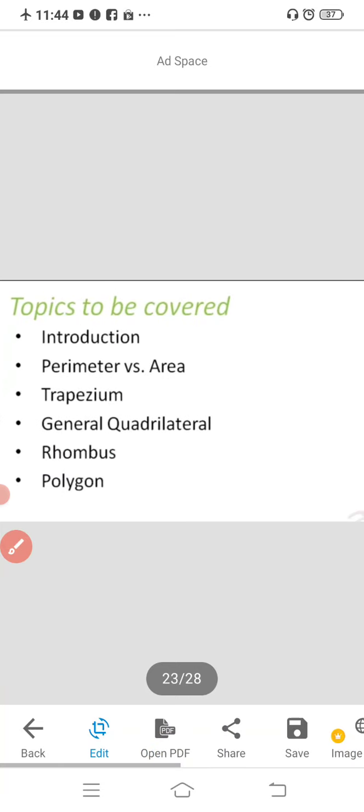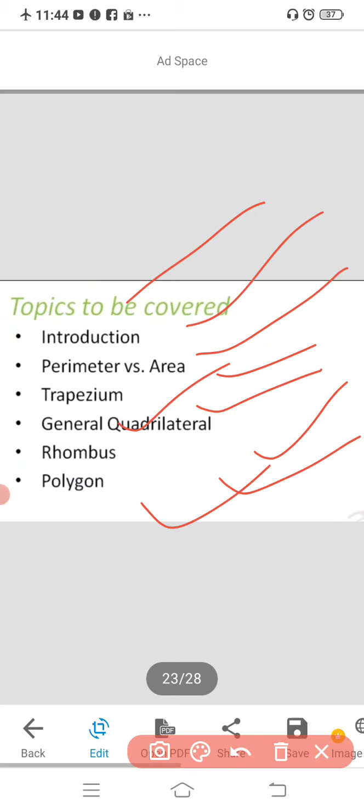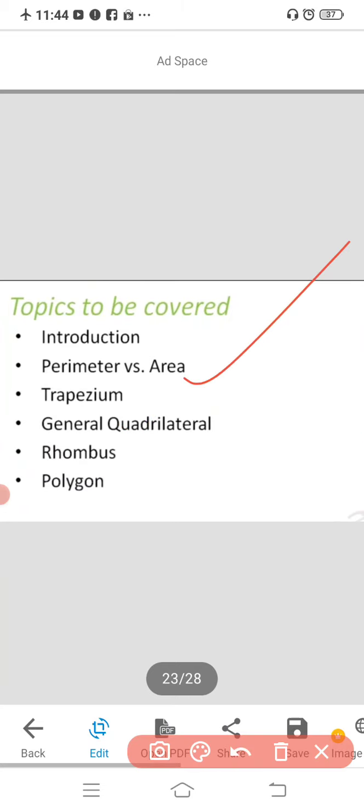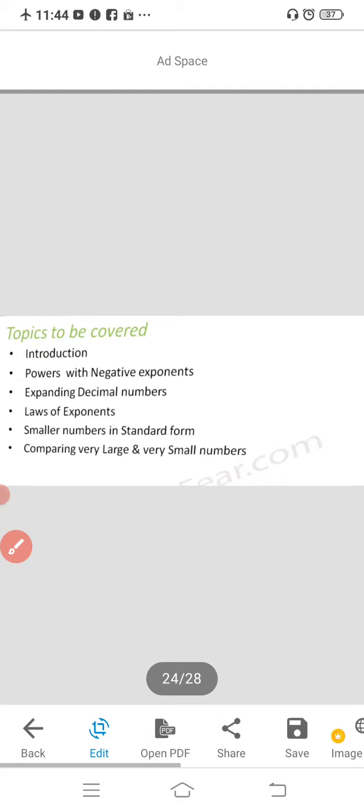Next we have mensuration. In mensuration you are going to study the difference between perimeter and area, and the formulas for some shapes, square and rectangle, the formulas of perimeter versus area, and also the trapezium, the general quadrilateral, deriving the equation of the area of a general quadrilateral, deriving the area of a trapezium, rhombus, and polygon. All these concepts you are going to study in the mensuration part.